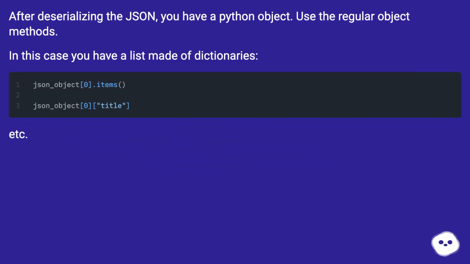After deserializing the JSON, you have a Python object. Use the regular object methods. In this case, you have a list made of dictionaries, etc. I would solve this problem more like this.